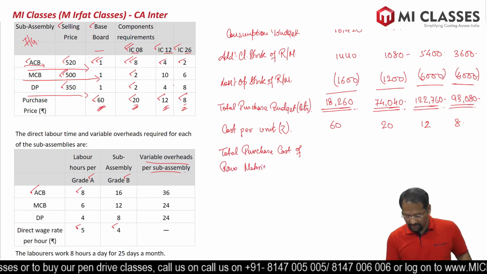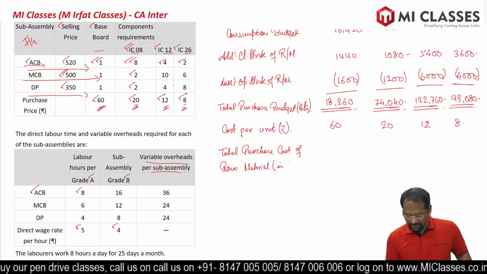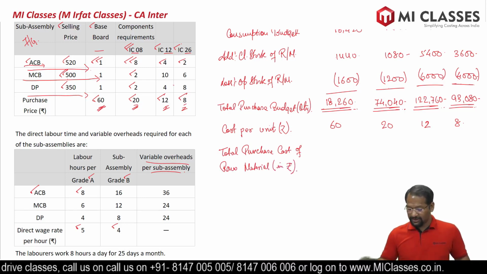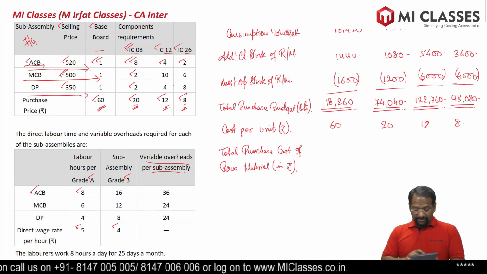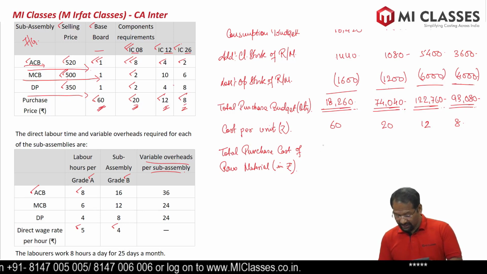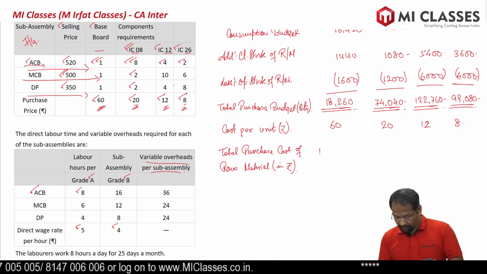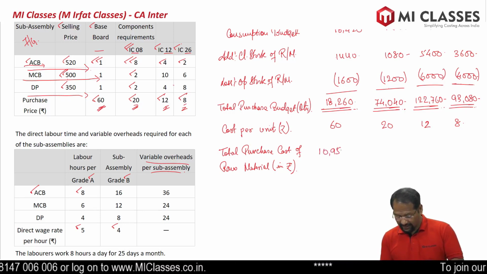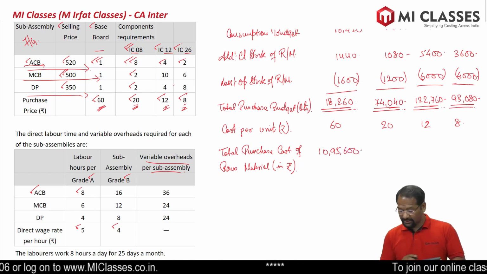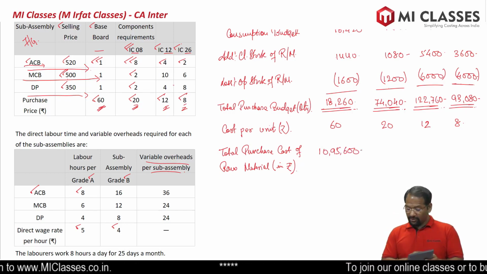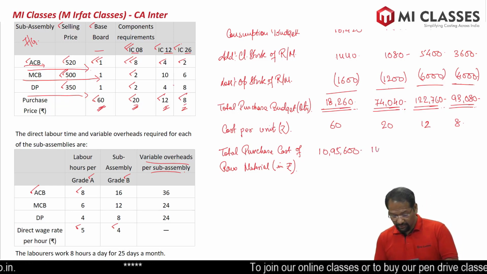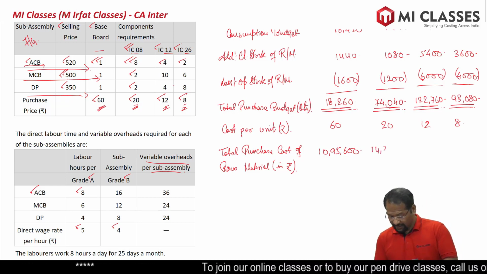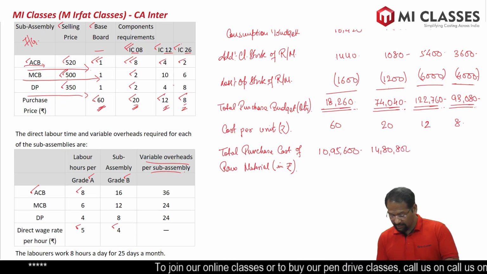Of course, purchase cost of raw material will be in rupees only. So in rupees, 18,260 multiplied by 60, we get 10,95,600. 74,040 multiplied by 20, we get 14,80,800.